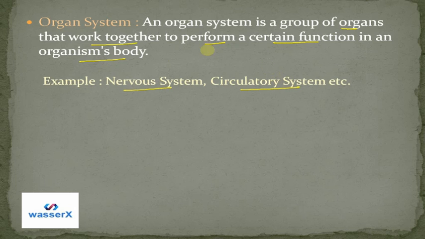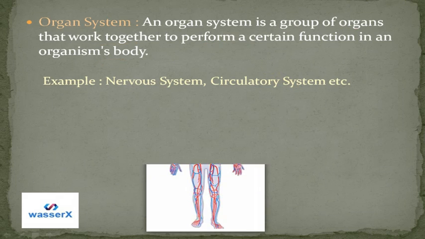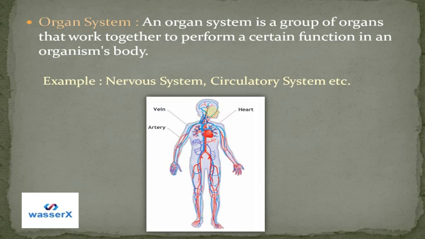So this is how different organ systems are made. This is the figure which will help you understand how different organ systems are made. They are connected by nerves and circulatory systems, right? So they connect everything. This is how an organ system is made, and in an organ system, all the organs work together to perform a certain function.